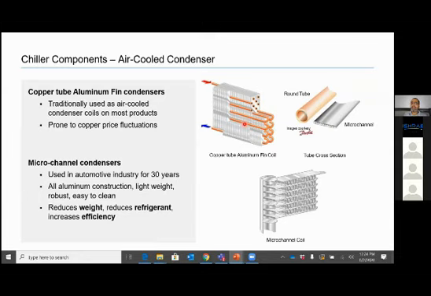And the other type of condenser is this type, which is all industrial grade aluminum alloy, with a special e-coating also done to take care of atmospheric conditions. And there are very small holes in the channel. So refrigerant is flowing through those channels. It is no more 12 mmOD or 19 mmOD.